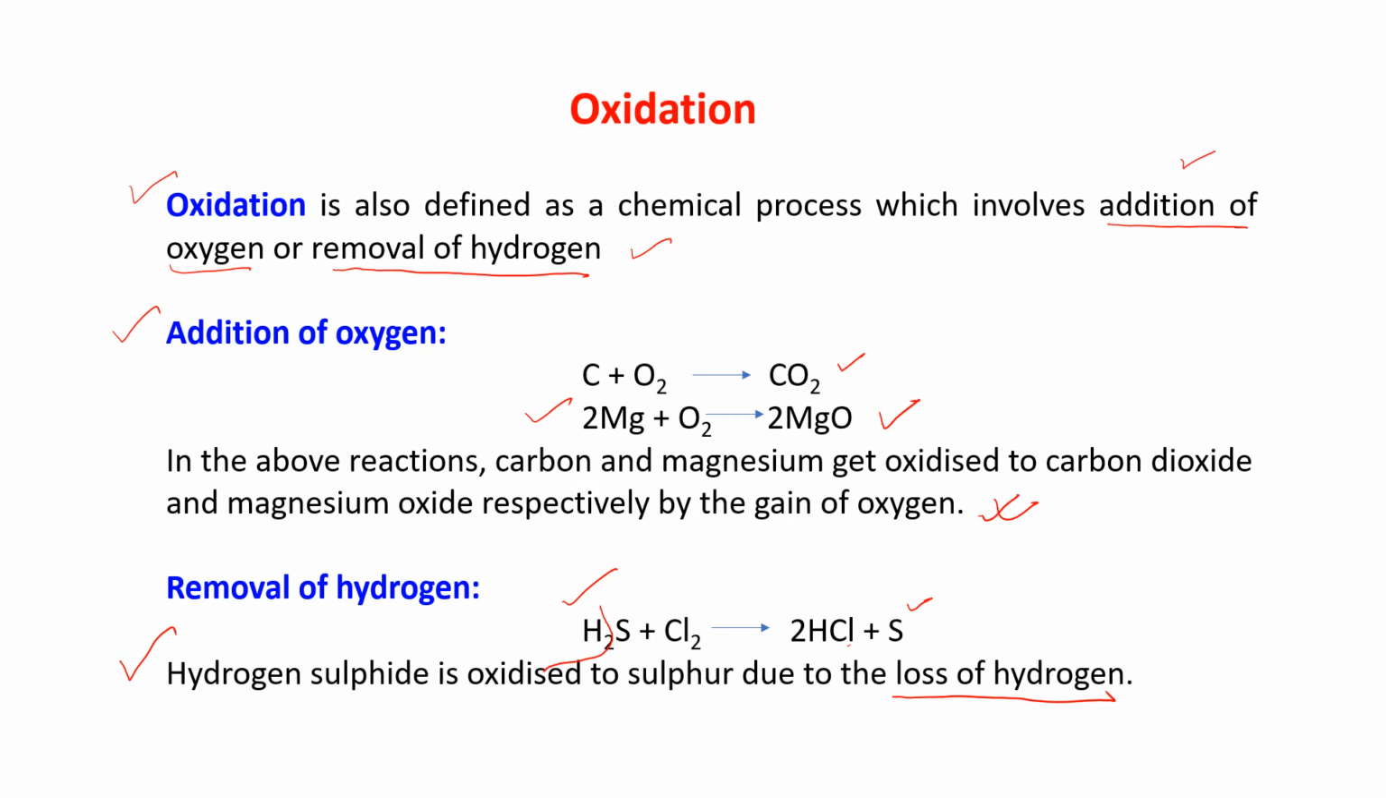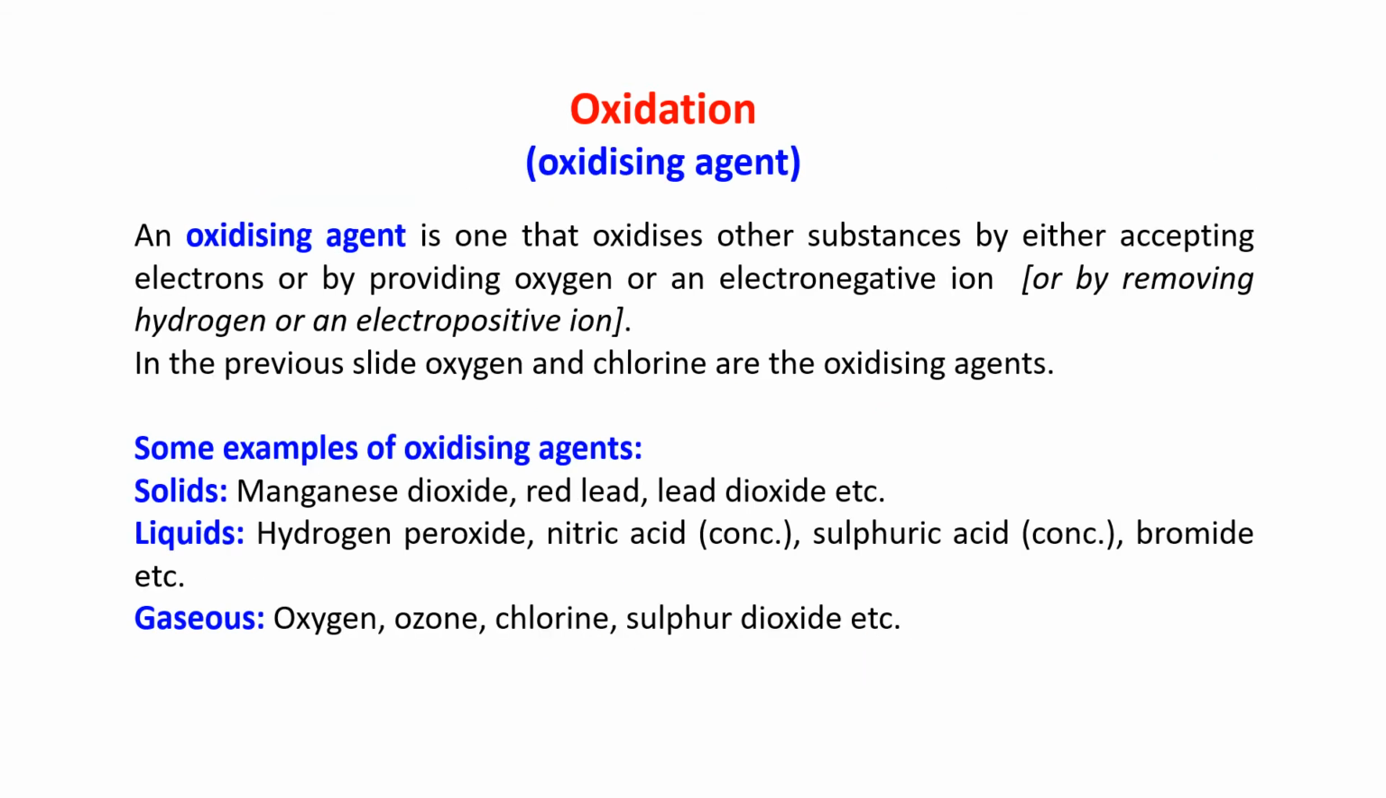hydrogen. So what is an oxidizing agent? An oxidizing agent is one that oxidizes the other substance by either accepting electrons, or by providing oxygen or an electronegative ion, or by removing hydrogen or an electropositive ion. So many things. An oxidizing agent oxidizes the other substance. How? By accepting electrons,